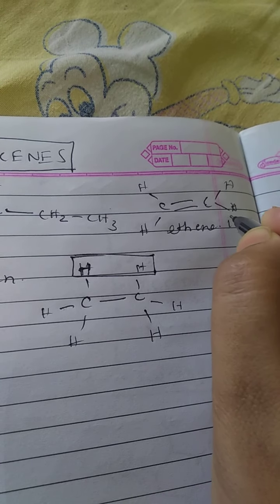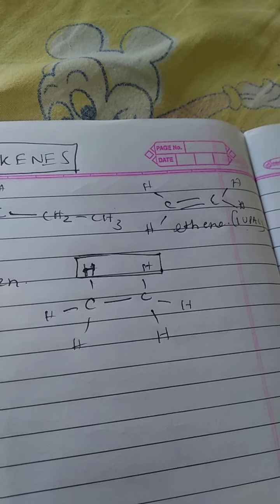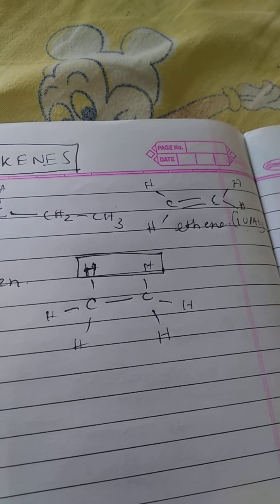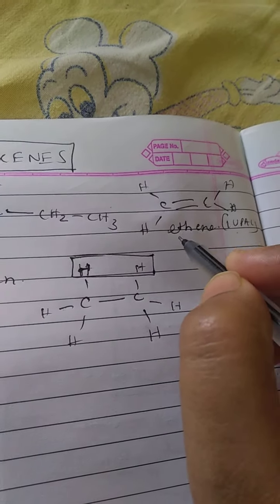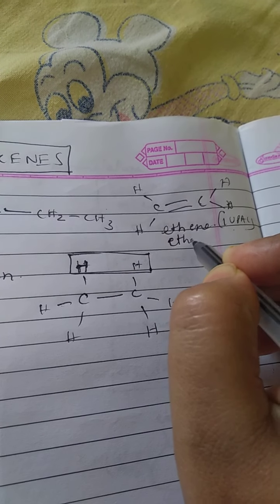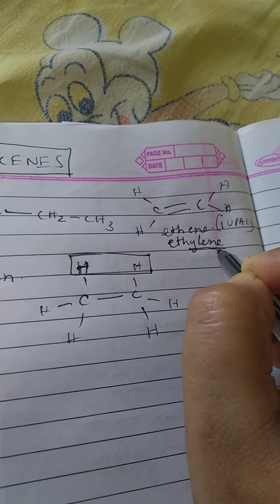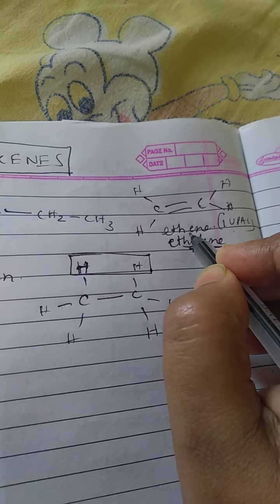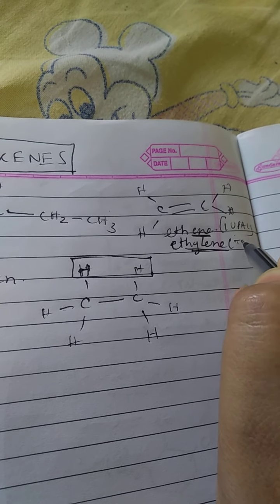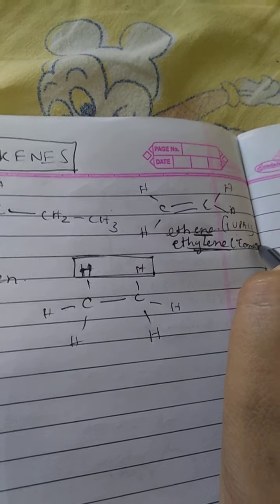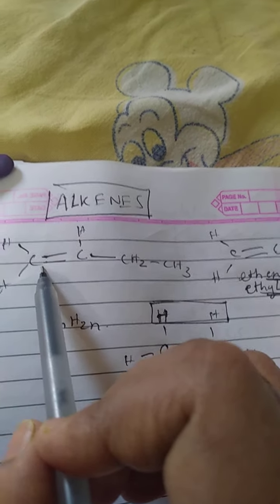According to IUPAC nomenclature it is like that, but according to the trivial name it is called ethylene. Here in IUPAC it is ENE and here YLENE. This is your common name. Okay. Similarly, how to give it an IUPAC name?